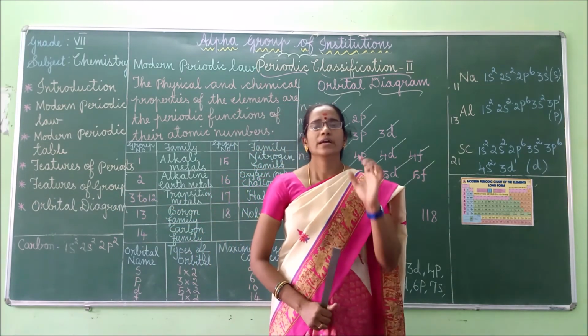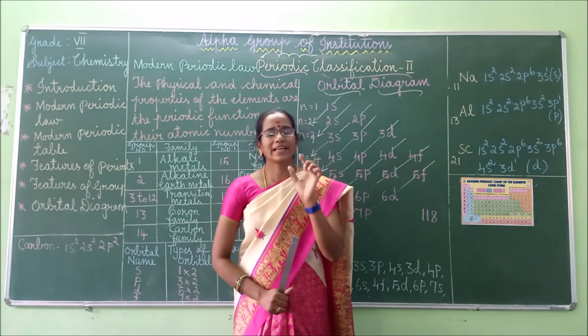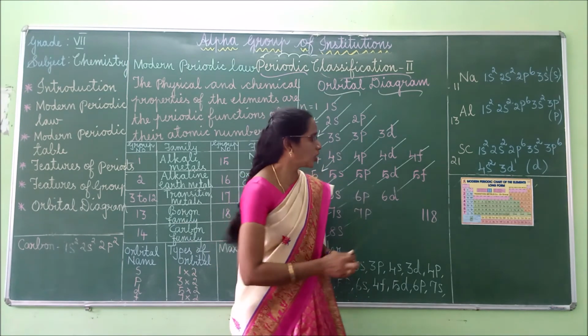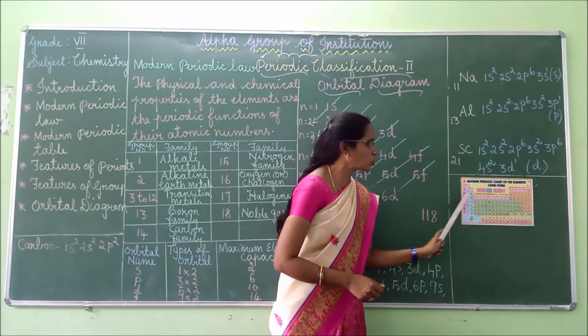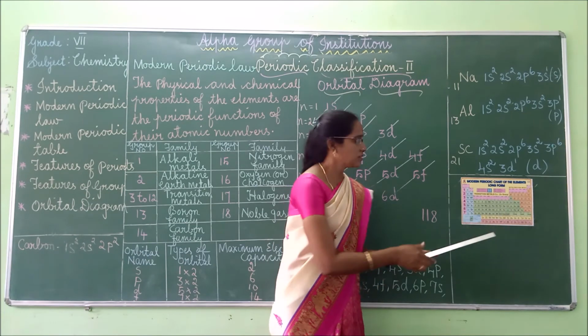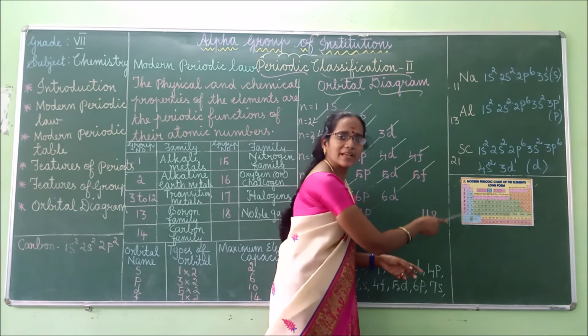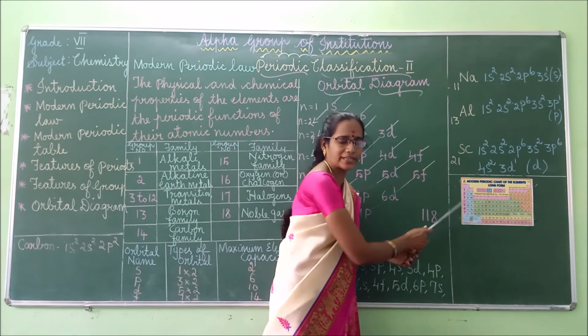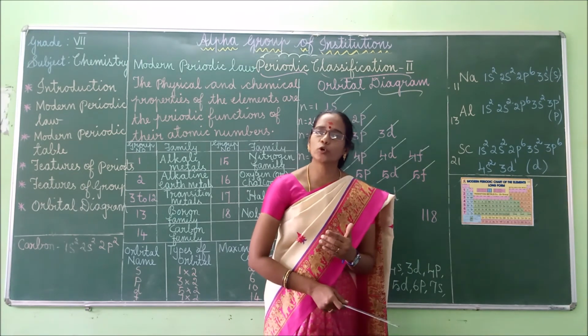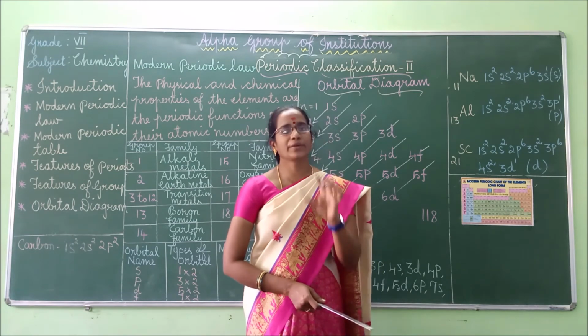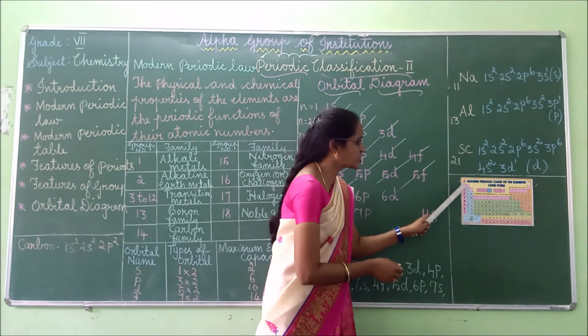Right. So next one, features of periods. Periods means what? In the periodic table, the elements are arranged in horizontal rows. Horizontal rows are called periods. So how many periods? 1, 2, 3, 4, 5, 6, 7. 7 periods are present in the periodic table. Next, what about group? Group means what? In the periodic table, the elements are arranged in the vertical